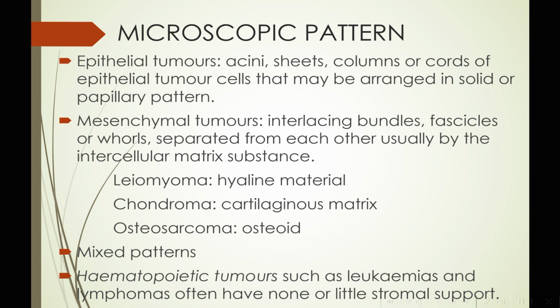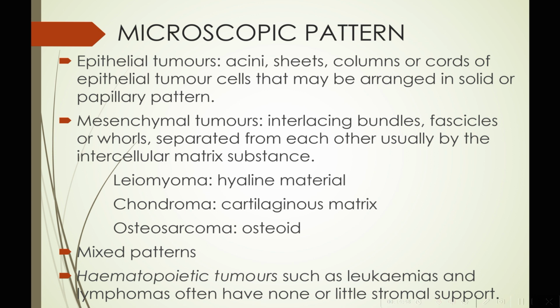Okay, they will generally have acini. The tumor cells can be arranged in sheets or columns or cords also, and they might be arranged in a solid or a papillary pattern. On the other hand, for mesenchymal tumors, the tumor cells may be arranged in interlacing bundles, fascicles, or whorls, and they will be separated from each other usually by the intercellular matrix substance. For example, leiomyoma will have hyaline material, chondroma will have cartilaginous matrix, and osteosarcoma will have osteoid.